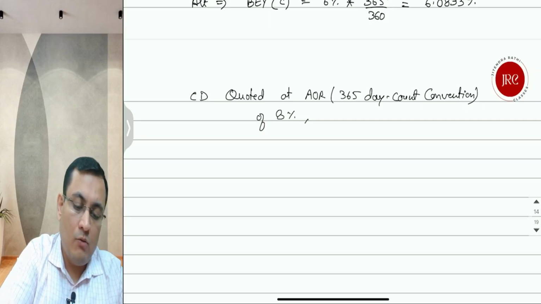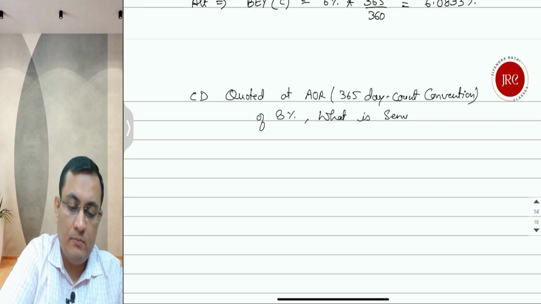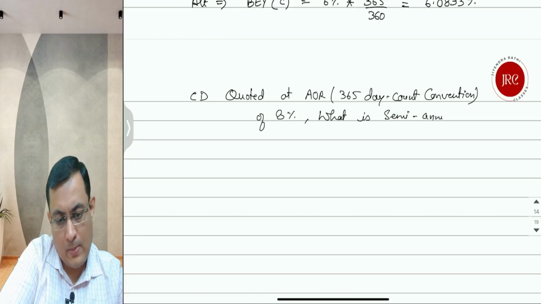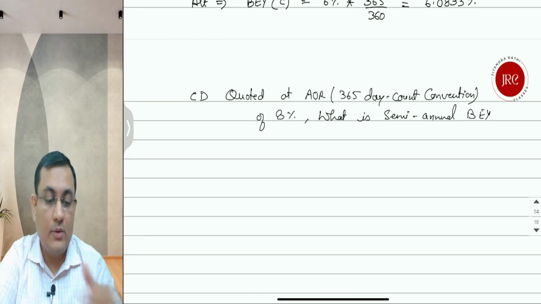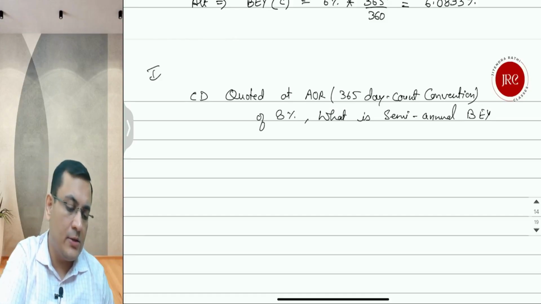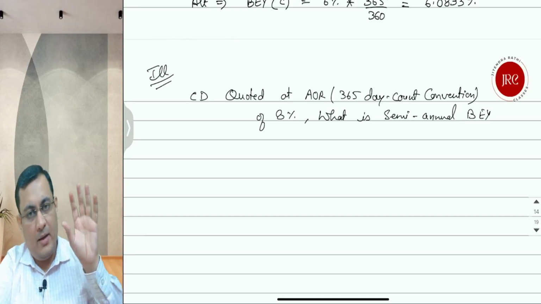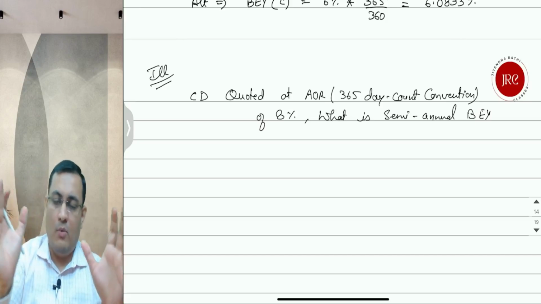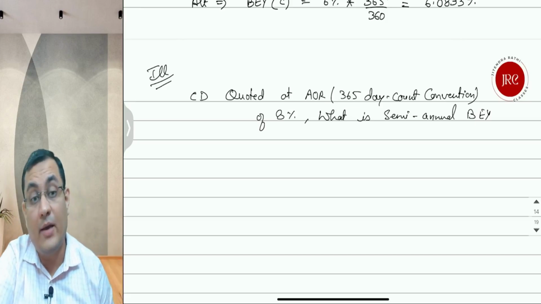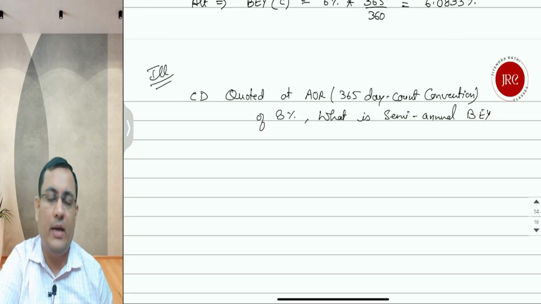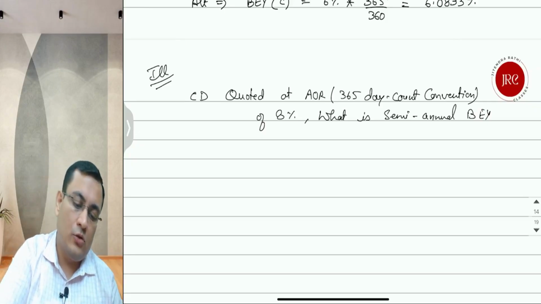of 8%. What is the semi-annual bond equivalent yield? Now, why are we doing this? Because if we want to compare a money market instrument with a long-term bond, to see which instrument is giving a higher yield, this type of calculation will be required. So AOR on 365 day count